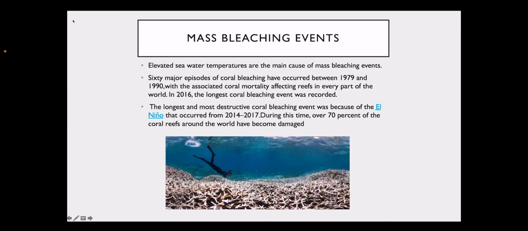Mass bleaching events. Elevated seawater temperatures are the main cause of mass bleaching events. 60 major episodes of coral bleaching have occurred between 1979 and 1990, with the associated coral mortality affecting reefs in every part of the world. The longest and the most destructive coral bleaching event was because of the El Nino that occurred from 2014 to 2017.